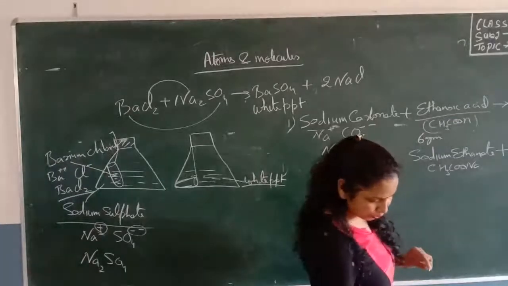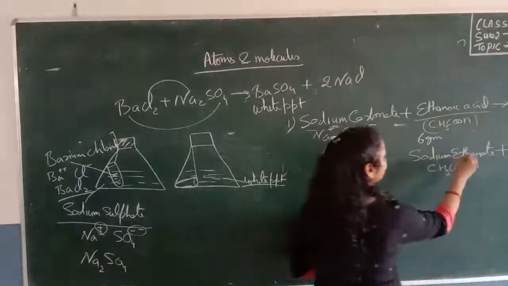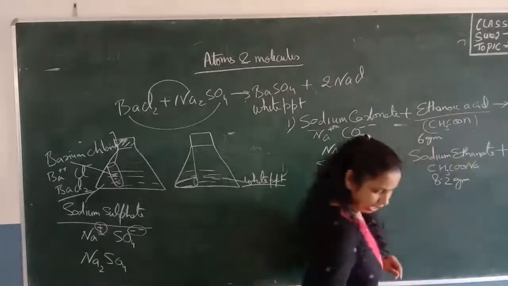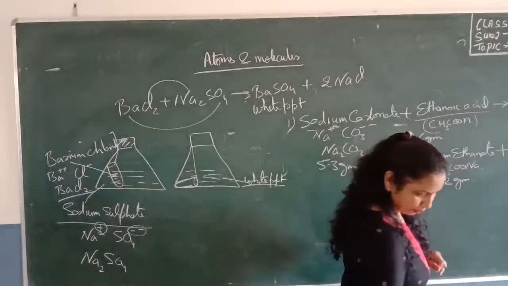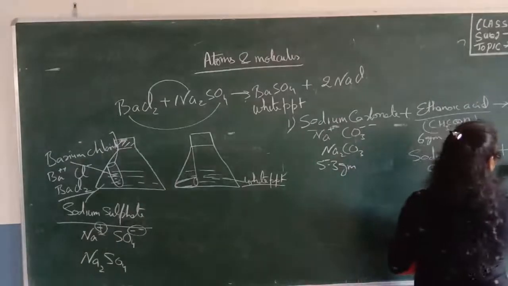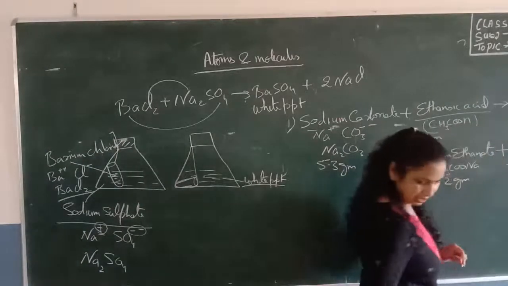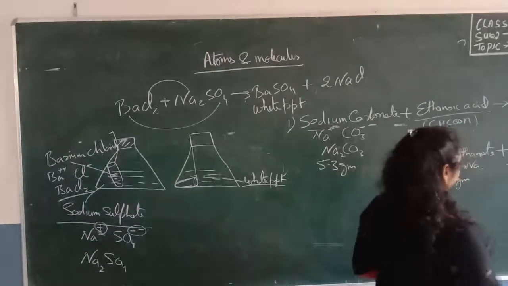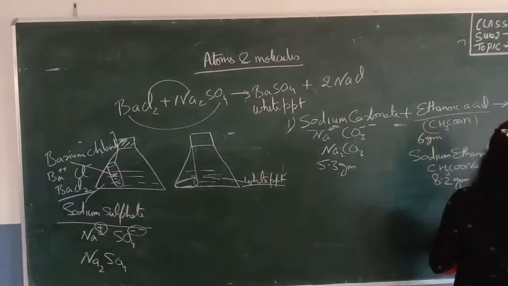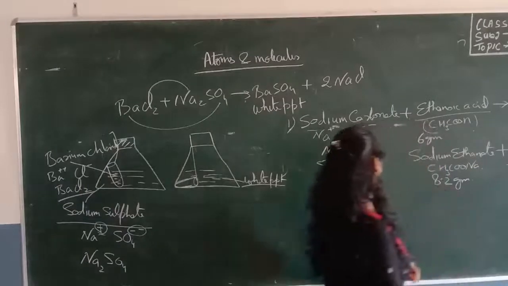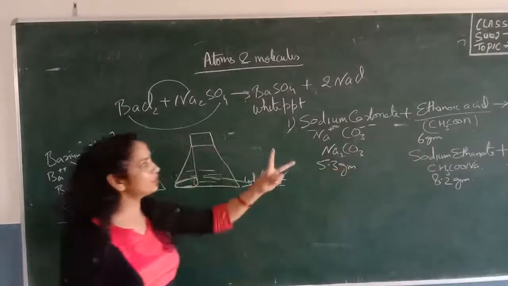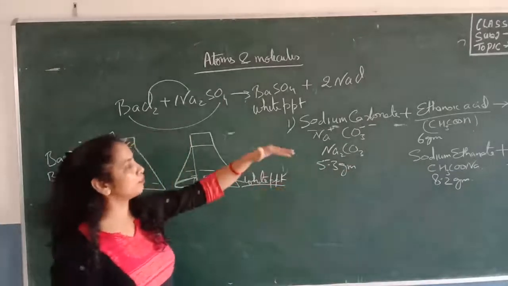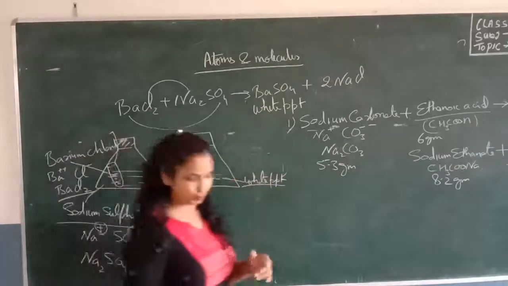It forms 8.2 gram of sodium ethanoate, 2.2 gram of carbon dioxide, and 0.9 gram of water. So we have two reactants, and after the reaction three compounds are formed, and we have the mass of the reactants as well as of the products.